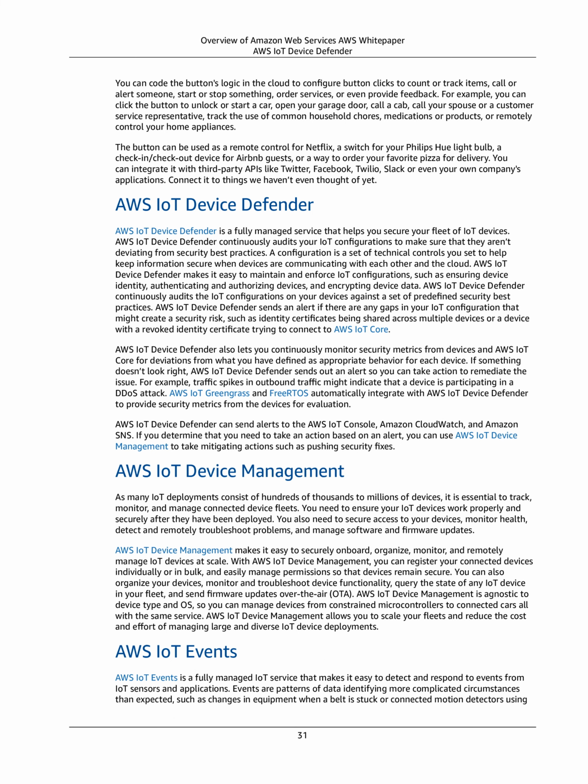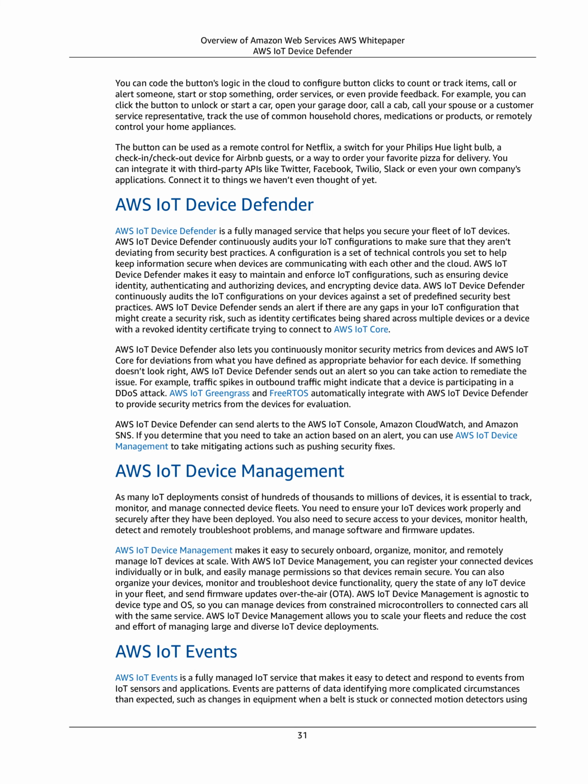For example, you can click the button to unlock or start a car, open your garage door, call a cab, call your spouse or a customer service representative, track the use of common household chores, medications or products, or remotely control your home appliances. The button can be used as a remote control for Netflix, a switch for your Philips Hue light bulb, a check-in/check-out device for Airbnb guests, or a way to order your favorite pizza for delivery. You can integrate it with third-party APIs like Twitter, Facebook, Twilio, Slack, or even your own company's applications. Connect it to things we haven't even thought of yet.